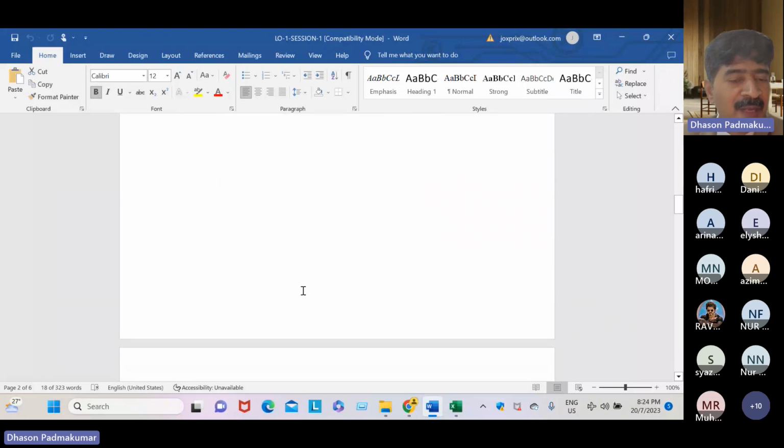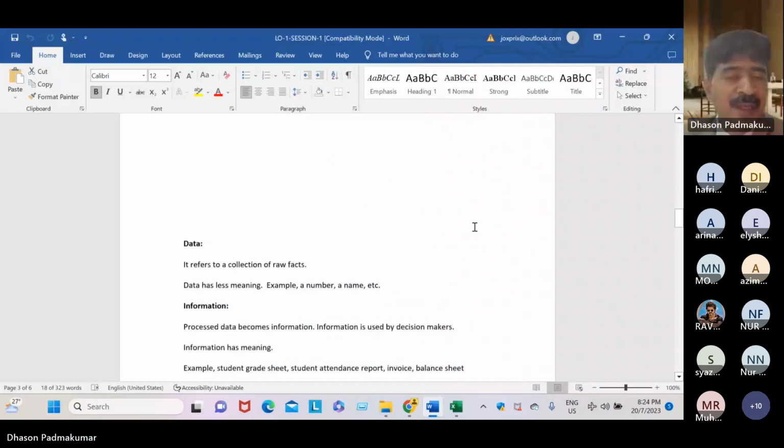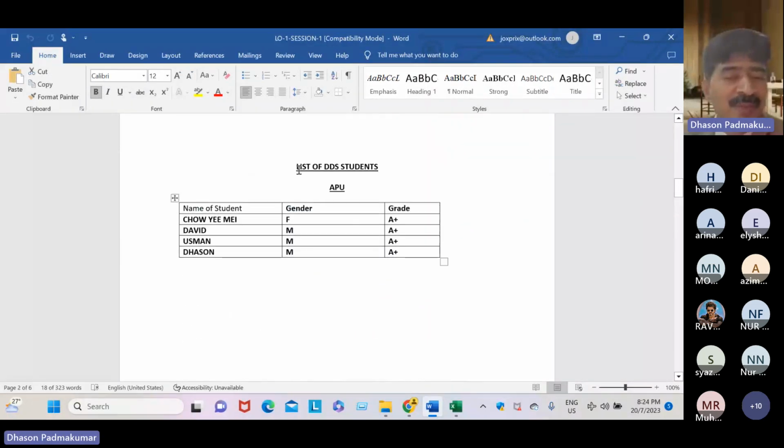The best examples of information are a grade sheet, student attendance sheet, invoice, balance sheet, anything, dear students, in printed form. Maybe a visual chart, a pie chart, a bar chart, an XY map. These are the best examples of information, because we process the data and transform it into a visual form.